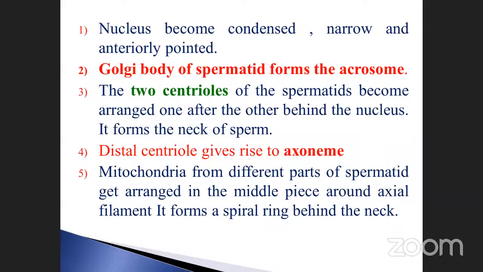The two centrioles are also very important. This is for formation of the neck of the sperm. The distal centriole gives rise to the axoneme. This is another part. Mitochondria, note it down.